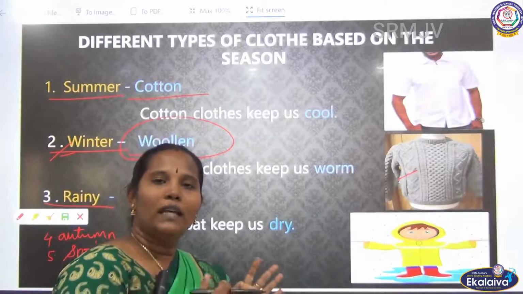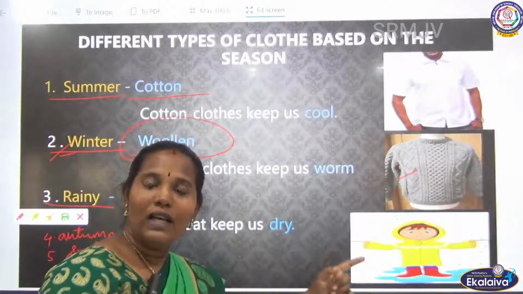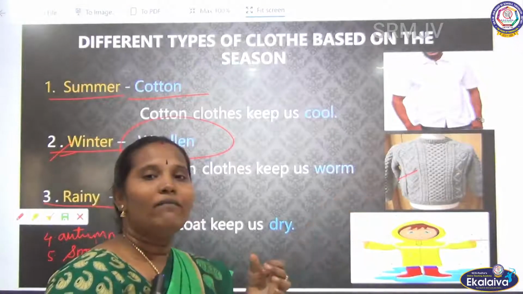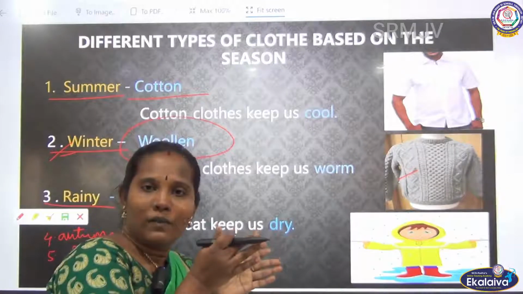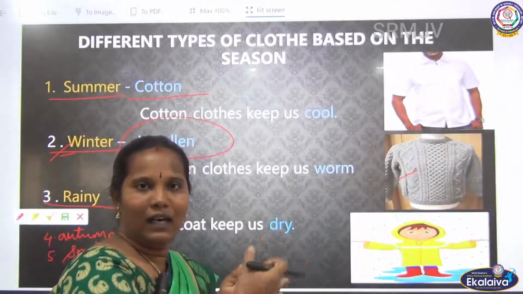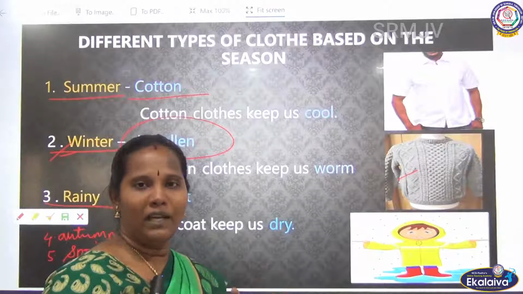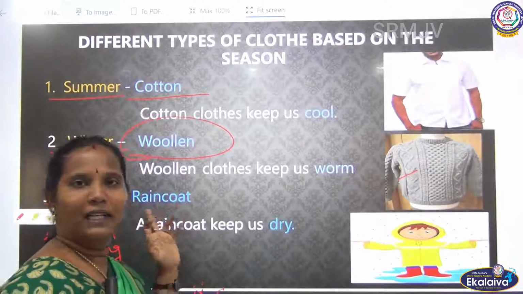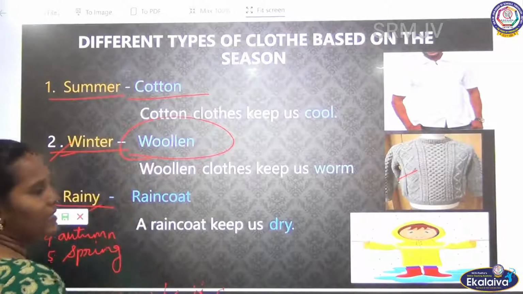How do we keep our body warm? If we are using this woolen cloth, it can keep our body warm because it is very thick. They never allow that cool air to enter inside our body. So our body will be warm. That's why we wear woolen cloths during the winter season, isn't it?